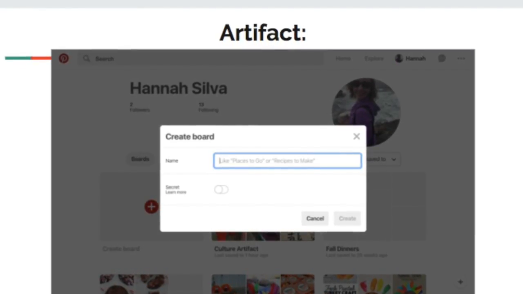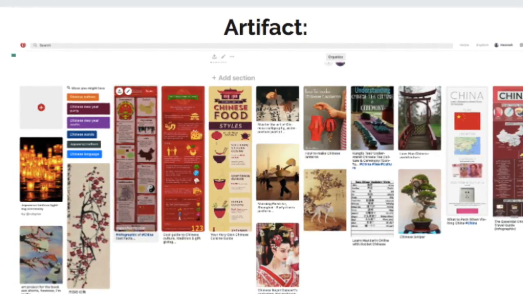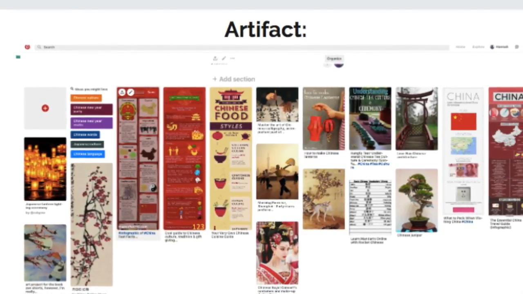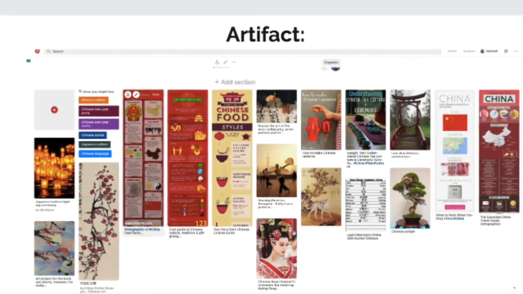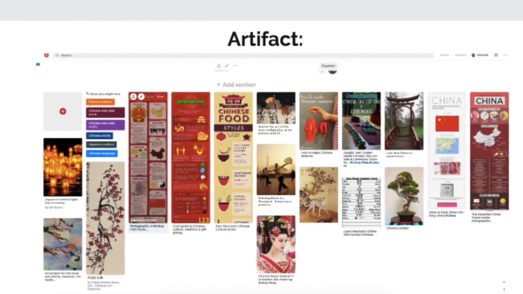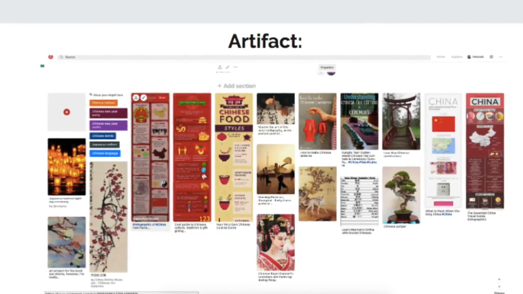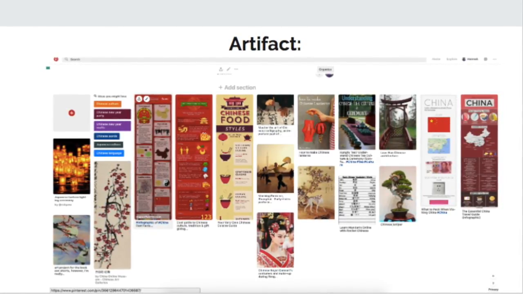And then after that, you just type in the search box. For example, I put in Chinese culture and all of these pins came up, and I created them for my board. And it is things like Chinese food or traditional cultural clothes or how to make Chinese lanterns. The students can find anything cultural for their specific choice and create their board.